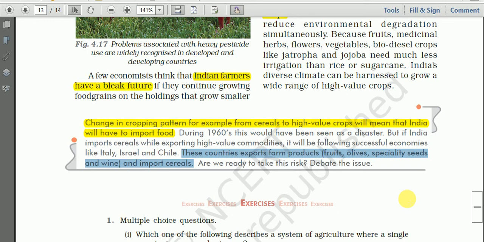We have to think about it. So a debate can be organized in this regard, whether the growing of high value crops will be beneficial to India, or shall we continue with the traditional crops like the growing of rice, wheat. Which one will be better? We have to think.